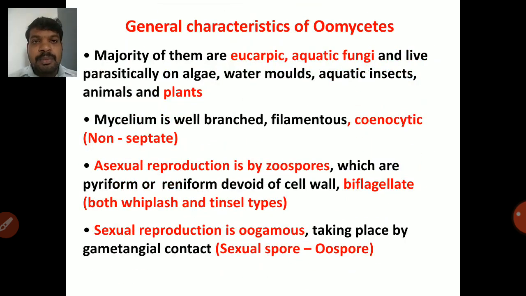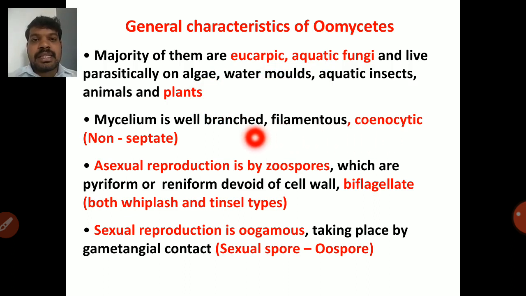So the general characters of oomycetes. The majority of them are eucarpic and aquatic fungi. Eucarpic means part of the pathogen is converted into sexual structure, and the remaining structure acts as vegetative structure. Most of the oomycetes are present in aquatic regions and live parasitically on algae, water molds, aquatic insects, animals and plants. The mycelium is well branched, filamentous, coenocytic.